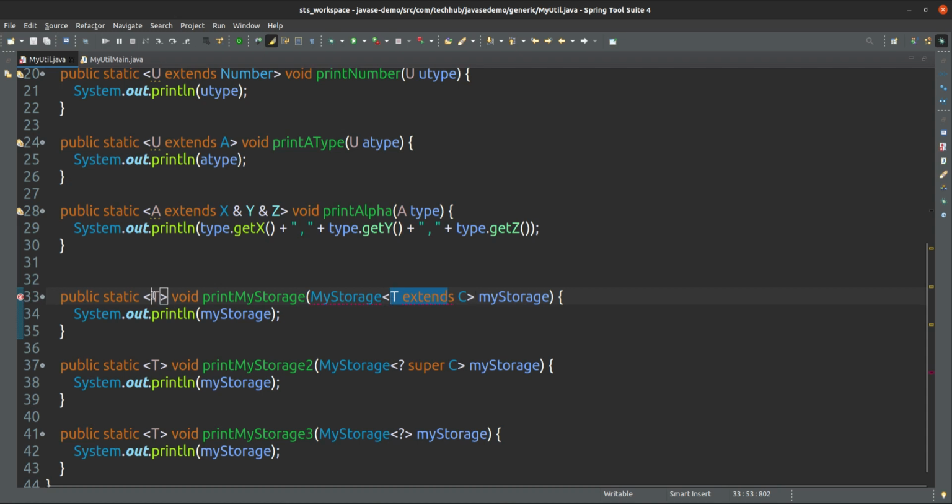I don't know what the generic type for my storage should be, so that's why I have used this wildcard symbol, but I know it should be C or a subtype of C only.